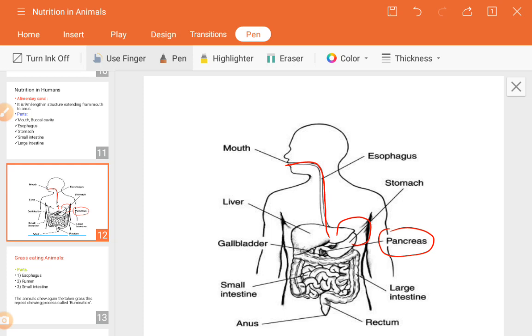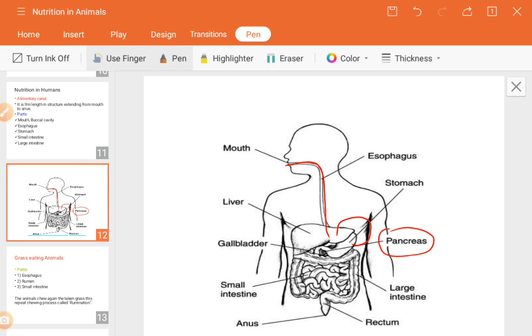That juice is known as bile juice, and the liver is one of the biggest, the largest gland in our body. So it helps in the digestion of fats. The liver, the largest gland, is used to digest the fat materials. Fat means oil, any other oily food, or fat-containing things.